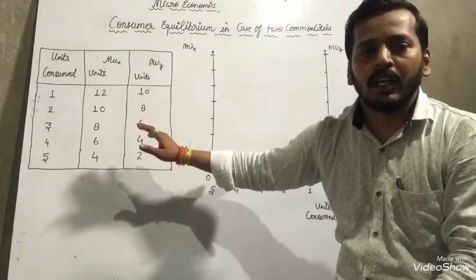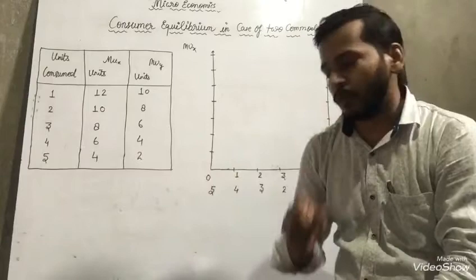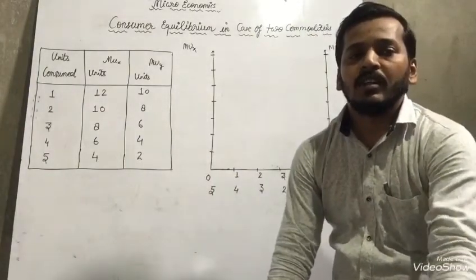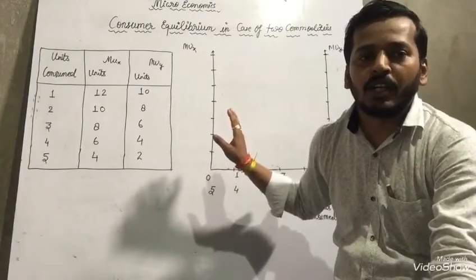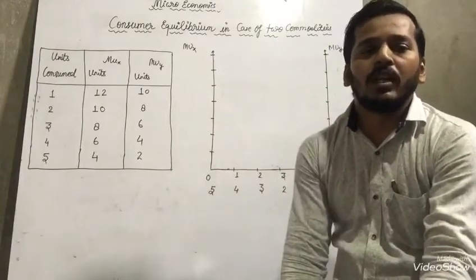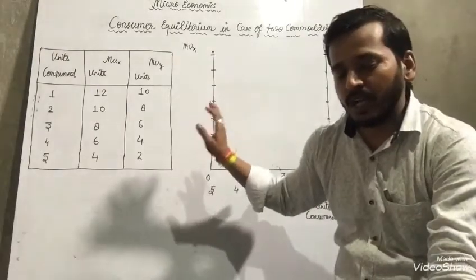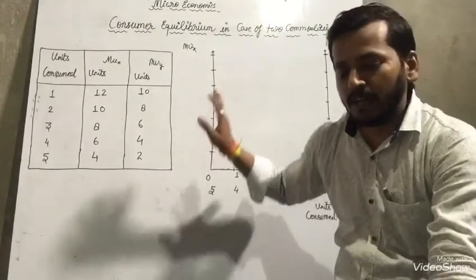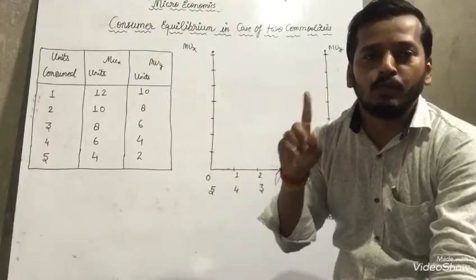Before that you have to listen to a few lines and make notes. It is very important in our actual life. Dear students, in our actual life consumers use more and more goods and services, not only one commodity.